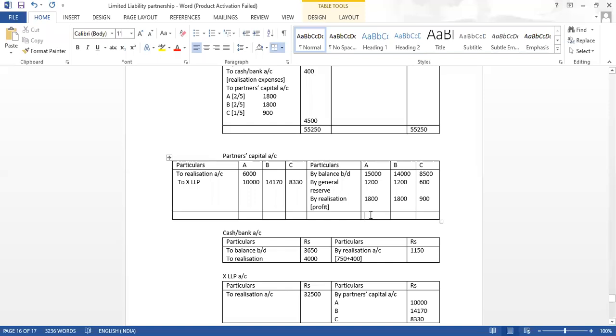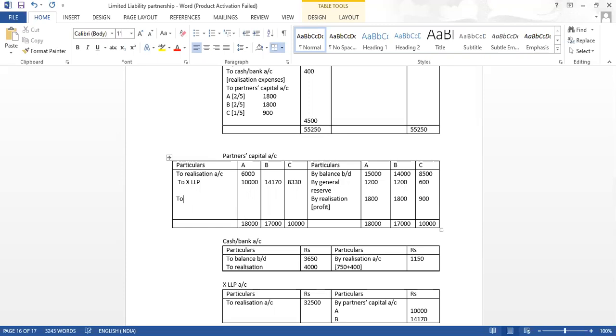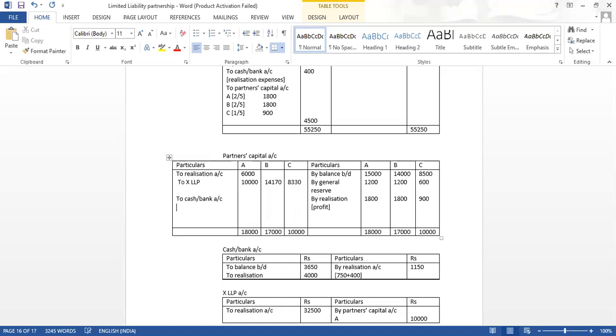We can see the credit side is heavier. 14,000 plus 1200 plus 1800, we are getting 17,000. Here we are getting 10,000. Here also the credit side is heavy. 18, 17 and 10, and whatever difference we get, we will write to the cash bank account. This is our balancing figure.